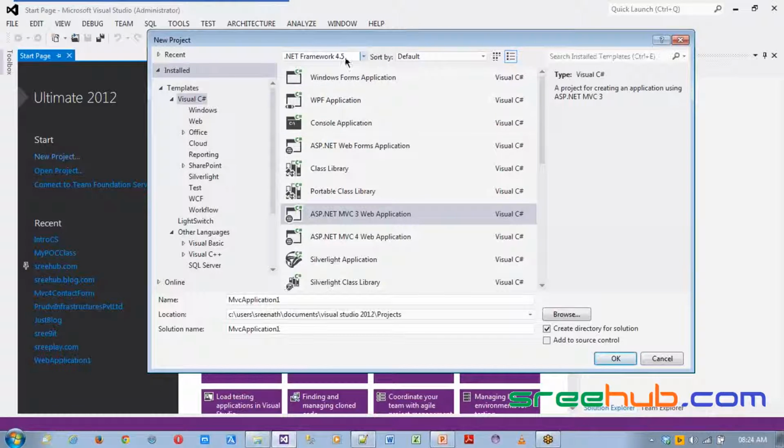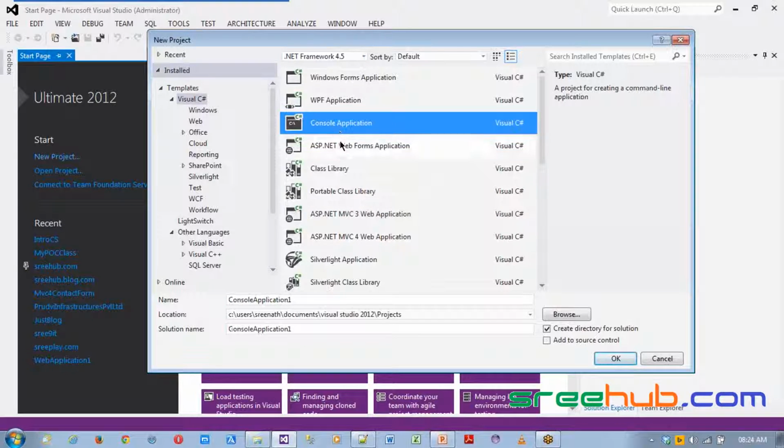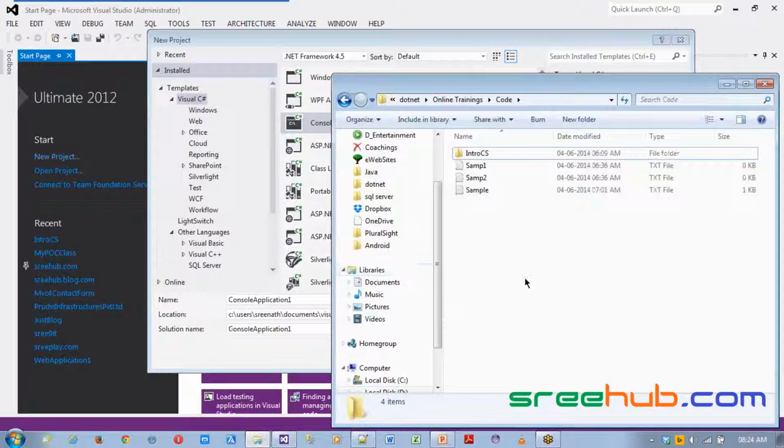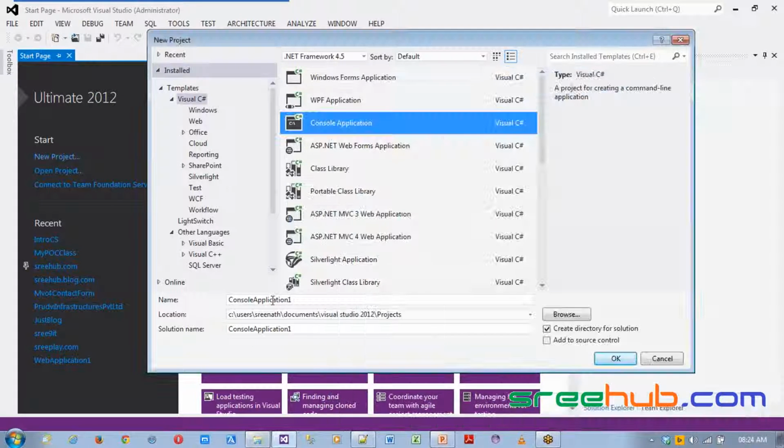Right? Then let's keep it as 4.5. And here you can see you can have any application. So let's select a console application, one project type, which is my console application type. And let me create a project in some directory. Now let me take my main directory where I create code and all for trainings.